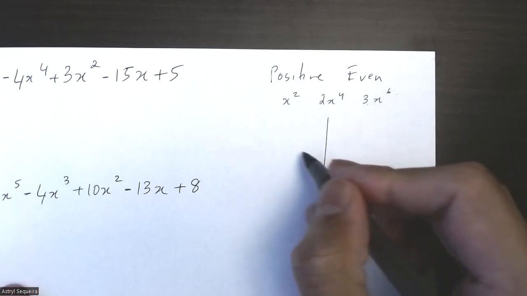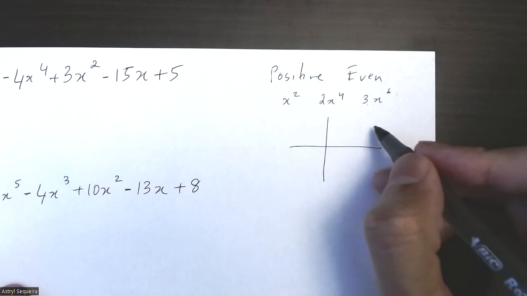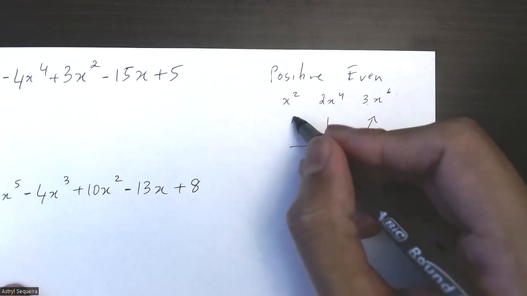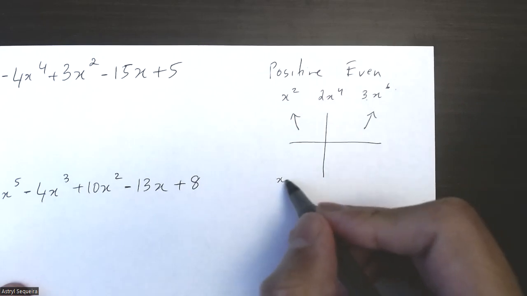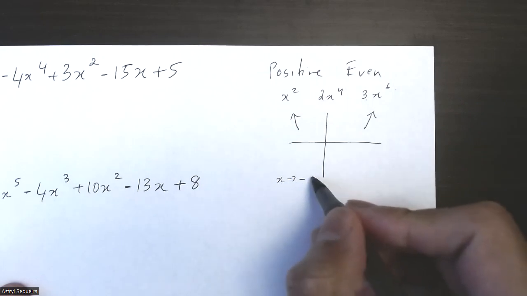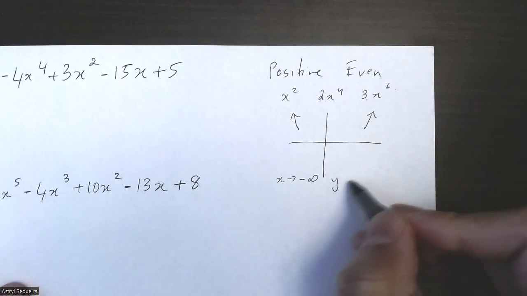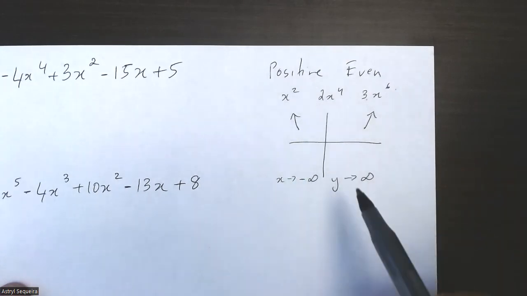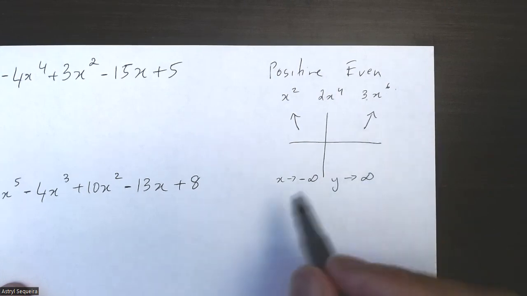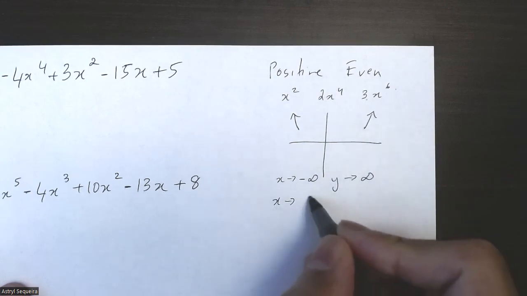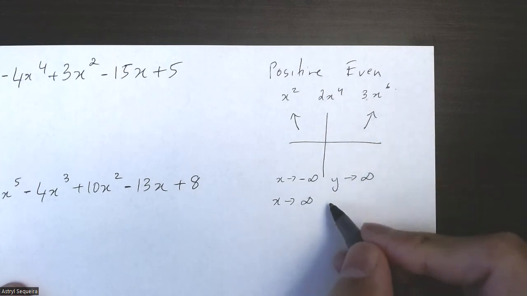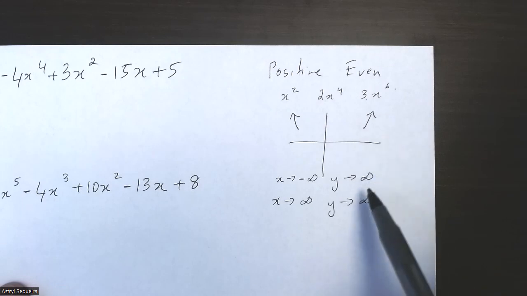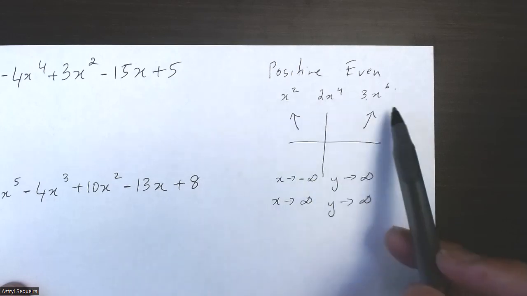So a positive even function, no matter what happens in the middle, will always go towards the top on both ends. So as x approaches negative infinity, y is approaching positive infinity, because as I'm going towards the left, my function is going up. And as I'm going towards positive infinity, as I'm going towards the right, my function is also going up. So for a positive even function, basically I approach positive infinity on both ends.